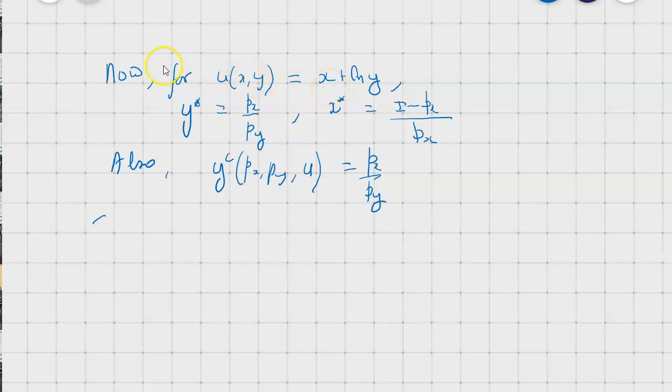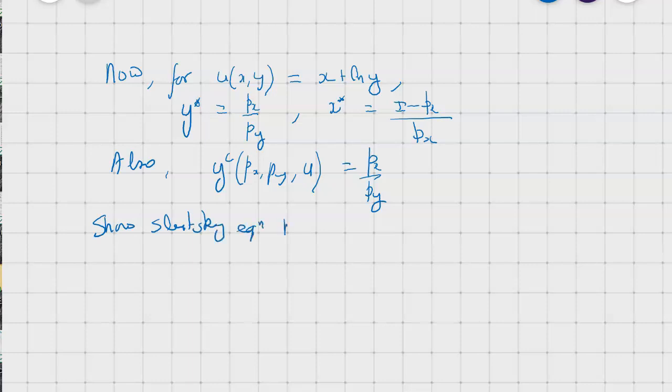So we have demonstrated that for this function, if a consumer wants to maximize utility in choosing x and y given the budget set, the Marshallian demand function for y is px over py, and the Marshallian demand function for x is I minus px over px. And then we've also seen that the compensated demand function for y is also equal to the Marshallian demand function, which is px over py. And this equality is because there is no income effect.